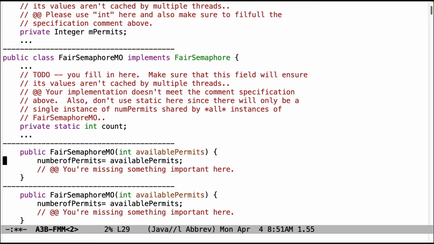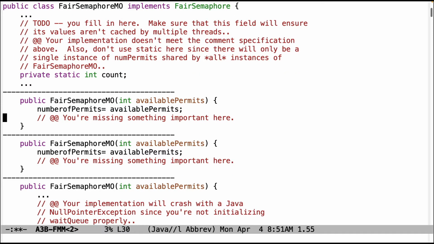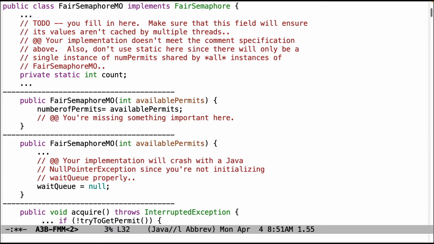There's some problems down here with the constructors of fair semaphore. There's important things that are missing here. If you run your program, it will probably die a horrible death and you'll get a Java null pointer exception, so please make sure that you don't let that happen. But you have to put the right thing in here. Whoops, and I made this twice, don't need to have it twice.